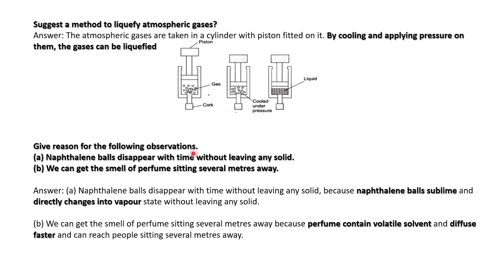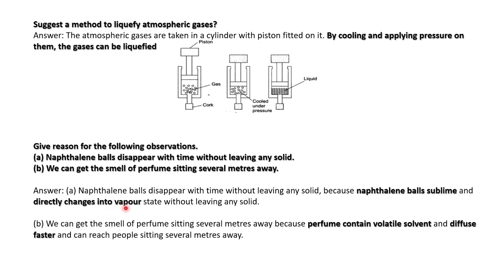Understood? Then give reason for the following observation: naphthalene balls disappear with time without leaving any solid. Naphthalene balls sublime. Sublimation means a solid directly changes into vapor.